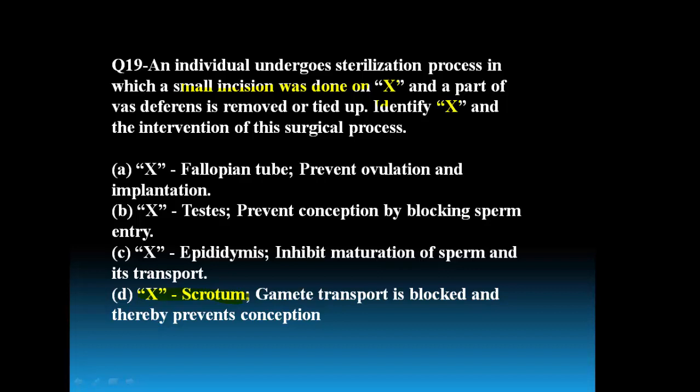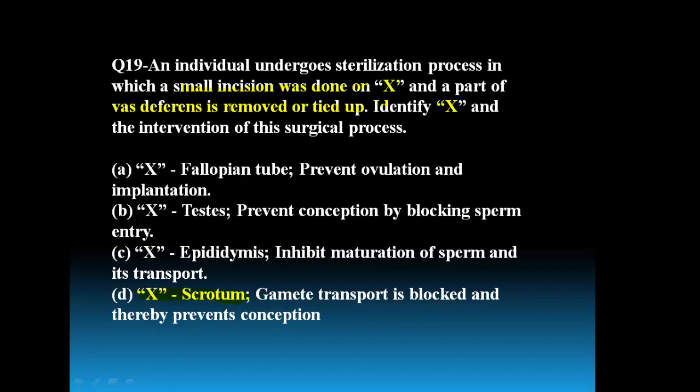A small part of the vas deferens is removed and tied. So here the sentence represents the surgical method of contraception, that is vasectomy.